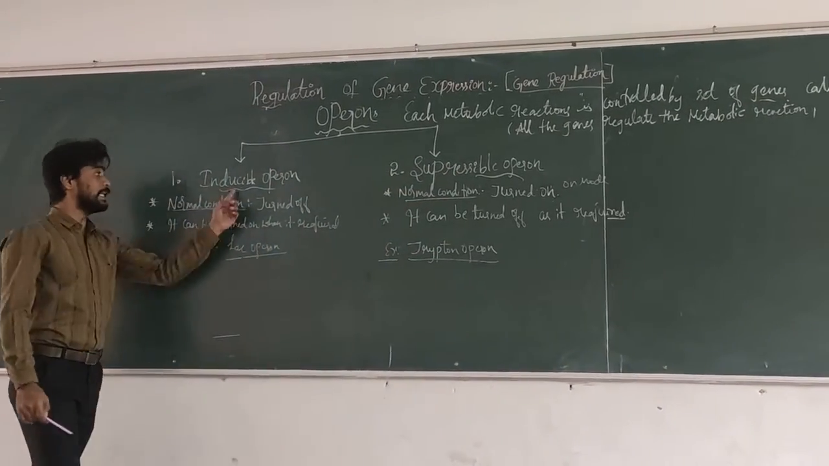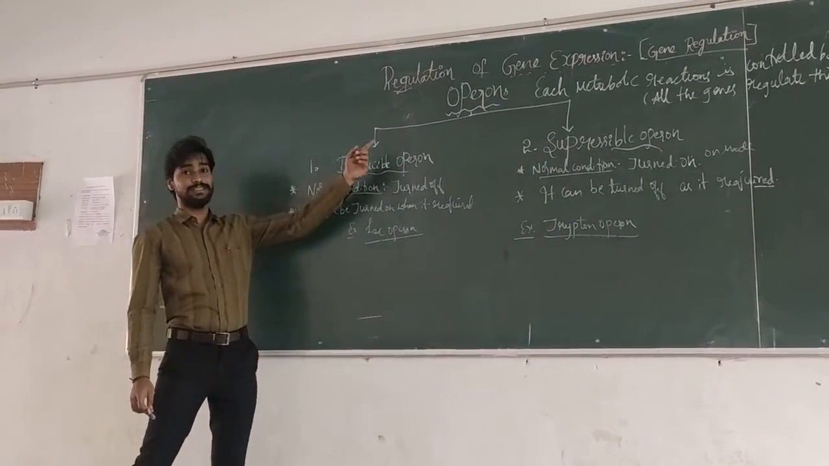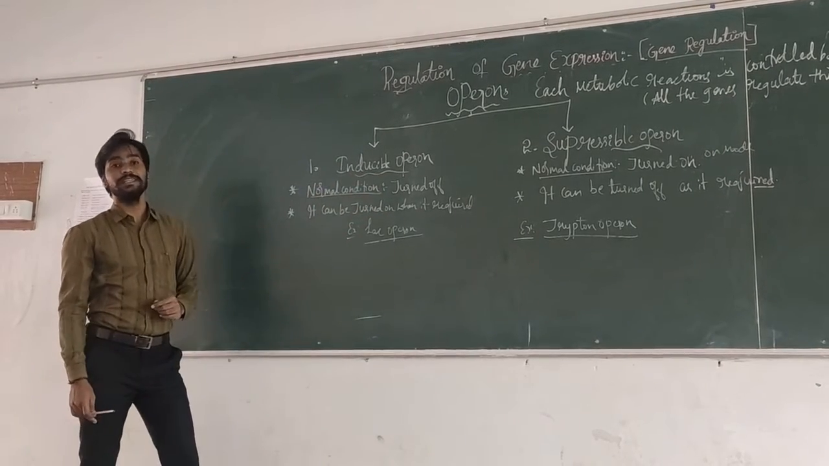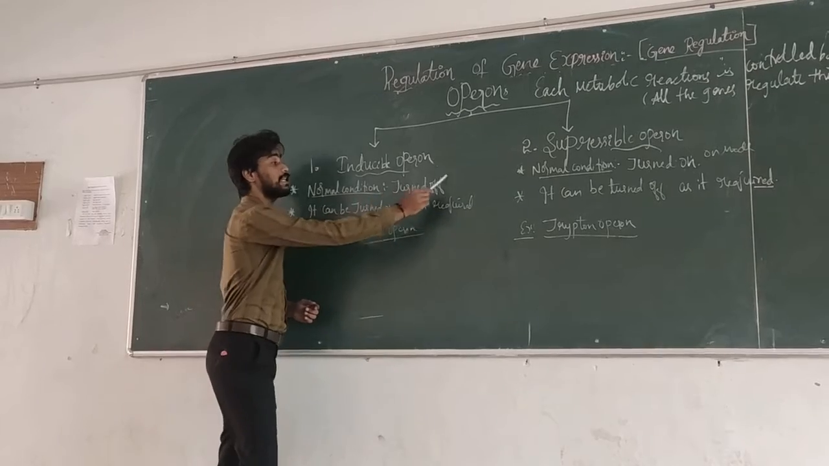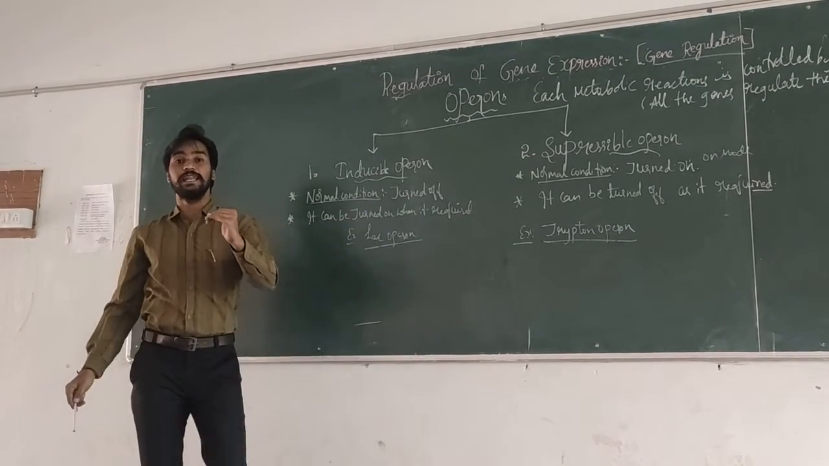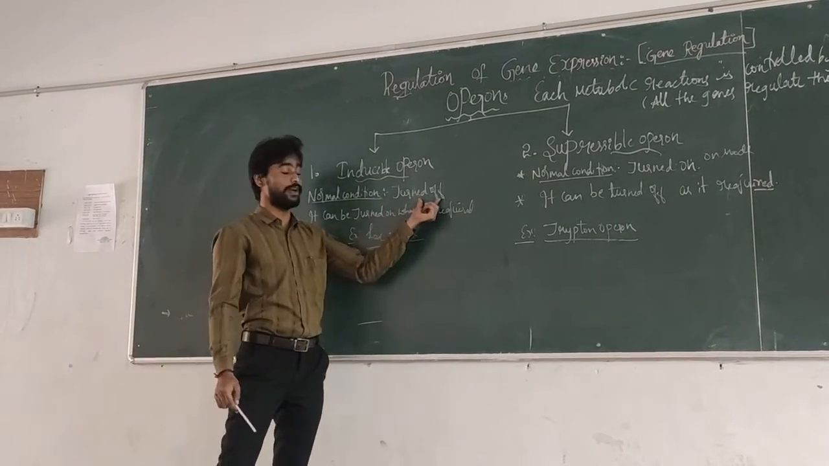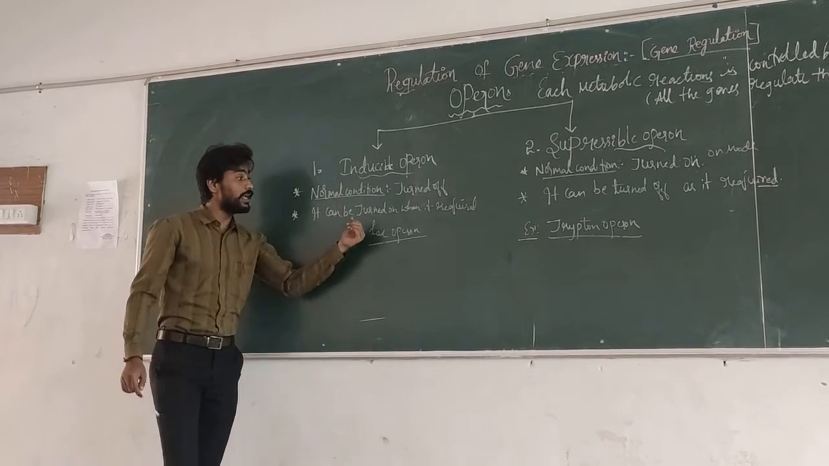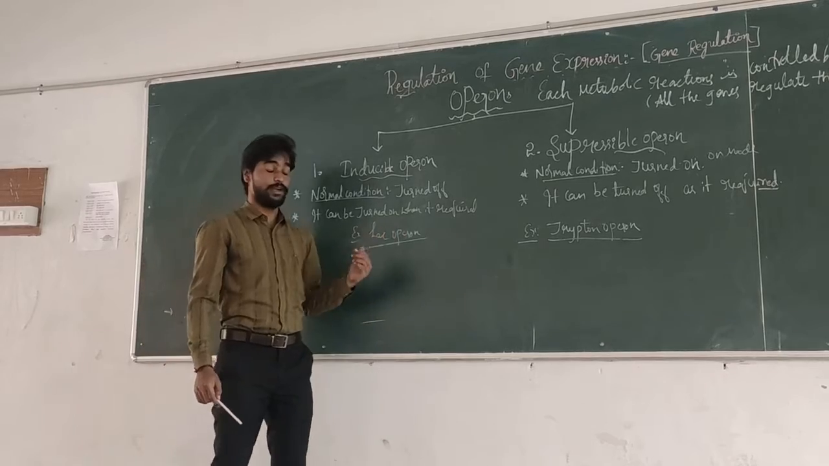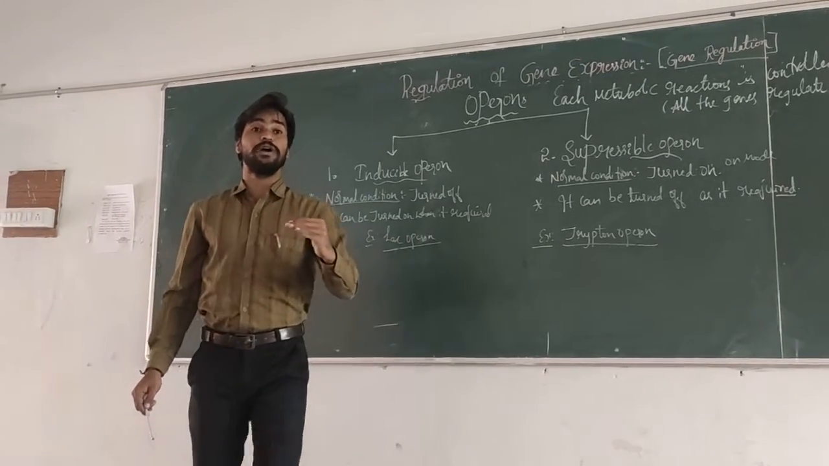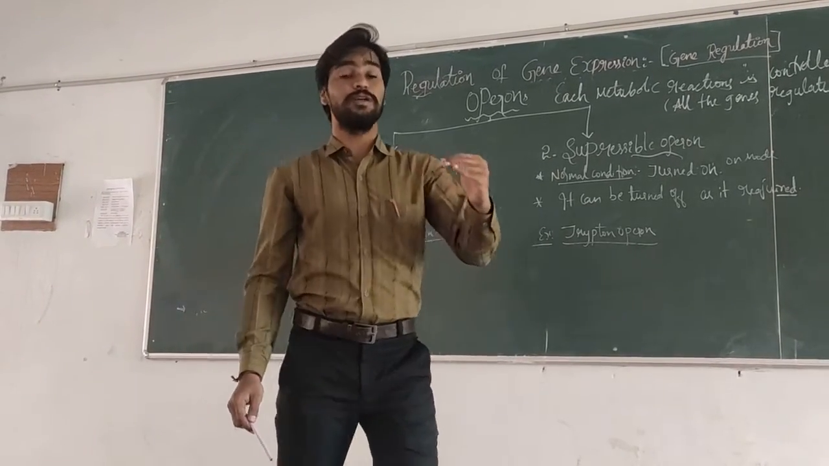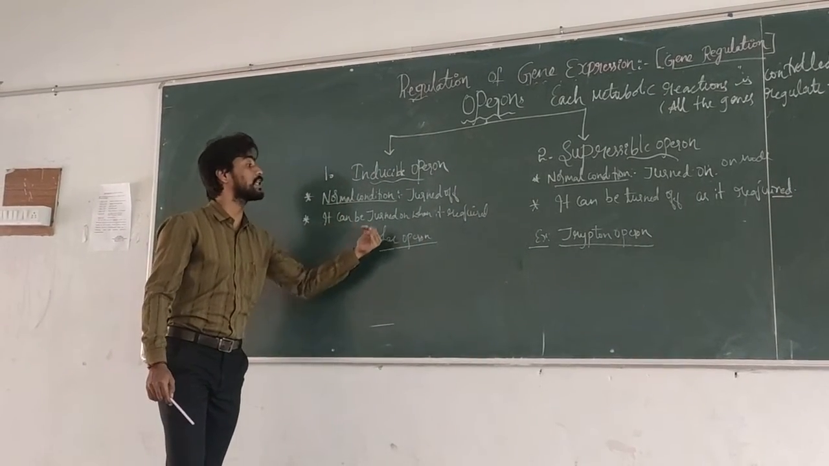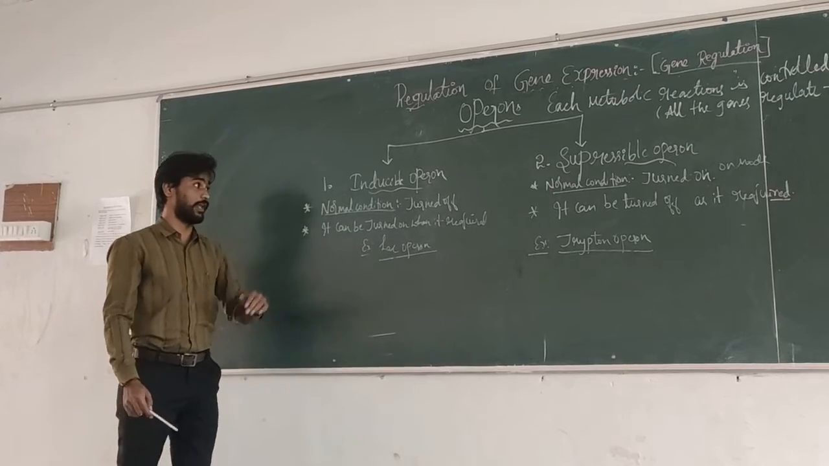When you see the inducible operon system, in normal condition, this inducible operon is turned off. In normal condition this operon system is turned off, and none of its genes are expressed. It can be turned on when it is required. This inducible operon system can be turned on when it is required.